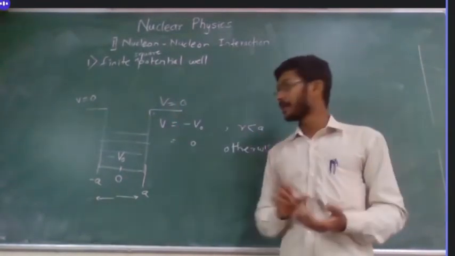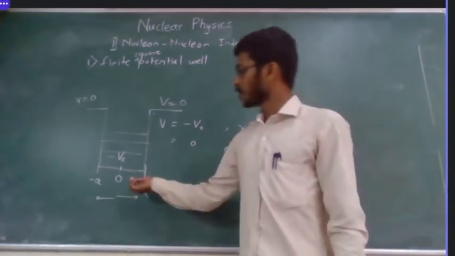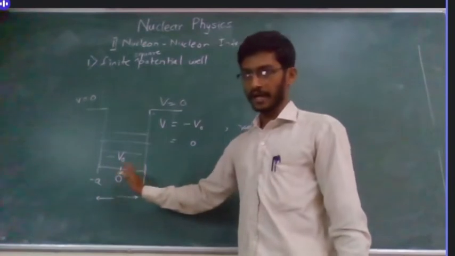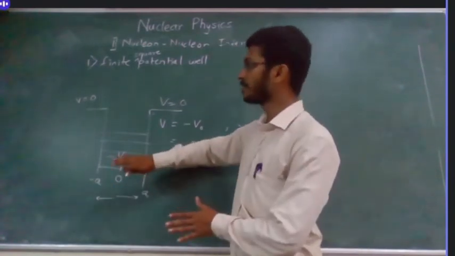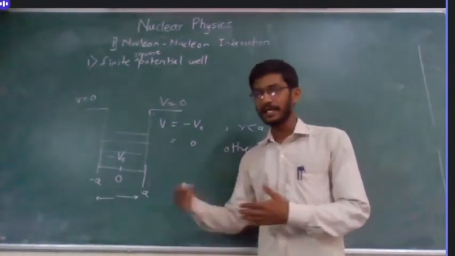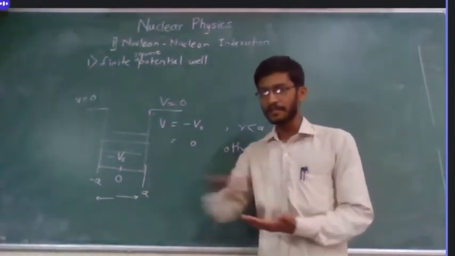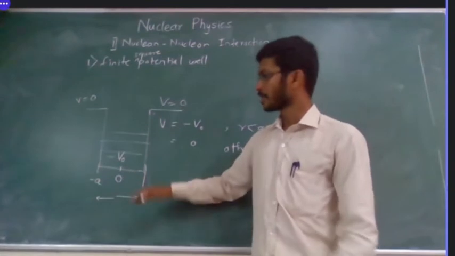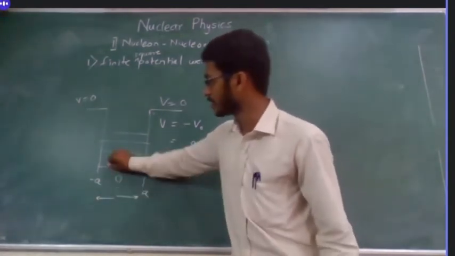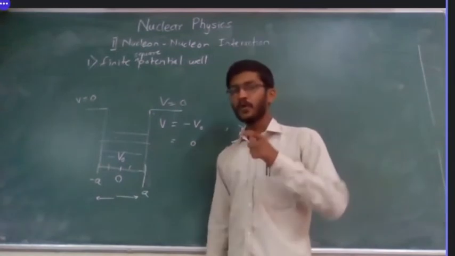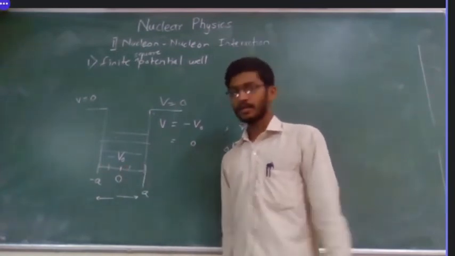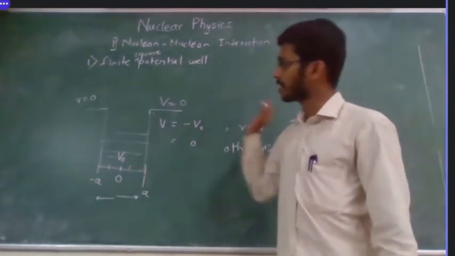These all are symmetric. What does that mean? So if the center is here, then no matter whether I am going to its left or right, because this is in 2 dimensions, I can only show left or right, but in 3 dimensions it can be in any direction in the plane. Okay, it will be like a plane. So whether I am going here, let's say 1 unit distance, or here 1 unit distance, the force will be the same no matter in which direction I am moving from the center. Okay, so this kind of potentials we are going to see.